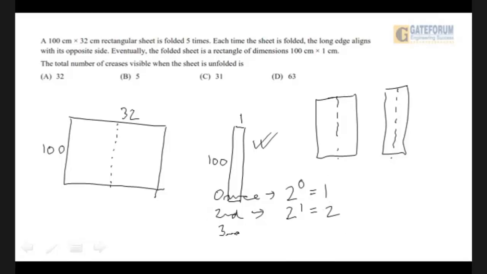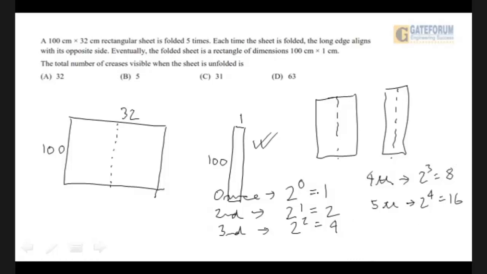Now the third time, what will be the creases that will appear? 2 to the power 2, right? So 4. The fourth time, simple, 2 to the power 3, 8. Now it is difficult to imagine, but you could have done your imagination within the first 2. And the fifth, 2 to the power 4, that is 16.